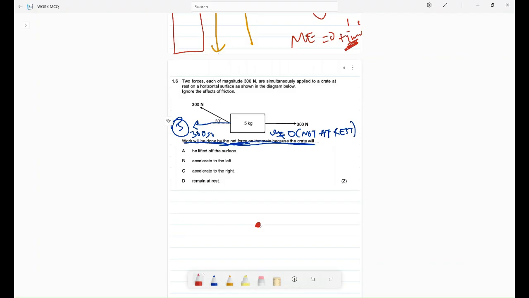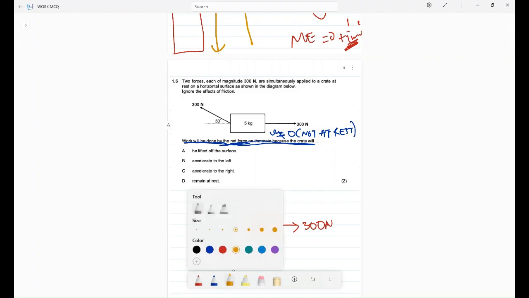I'm going to draw only the parallel components because they are the ones doing work. This is 300 newtons. Do you agree that what's going to do work here is this force acting parallel? This one is not doing any work.